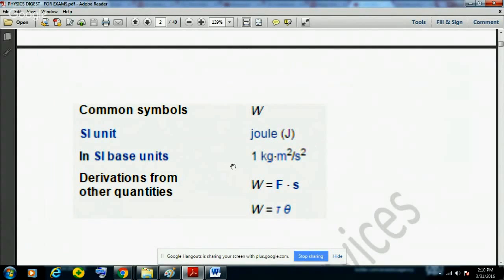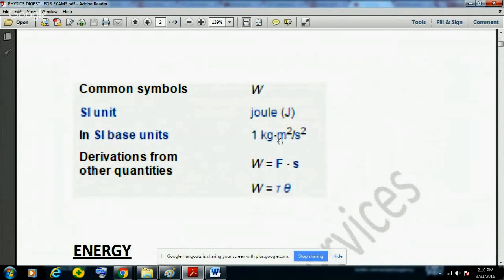In SI base units it is 1 kg meter square per second square, because force equals mass into acceleration. Mass means kg and acceleration means meter per second square. So force into displacement.